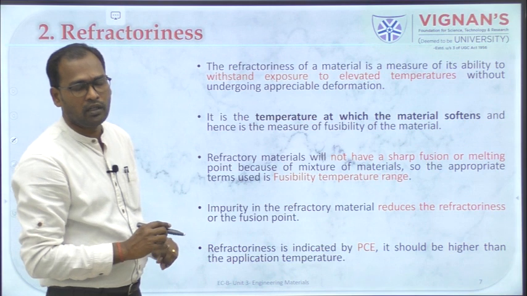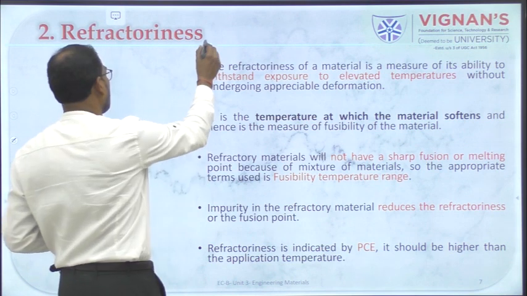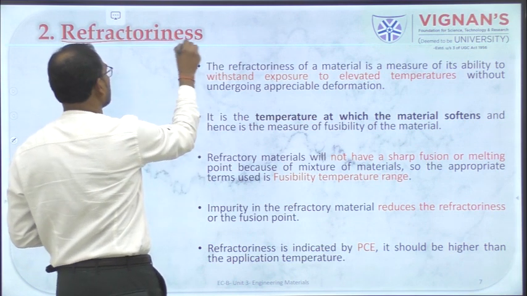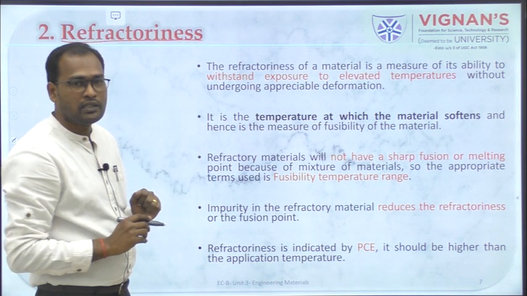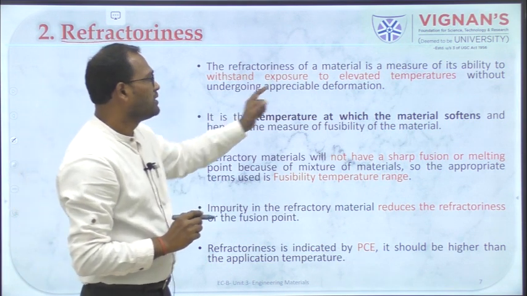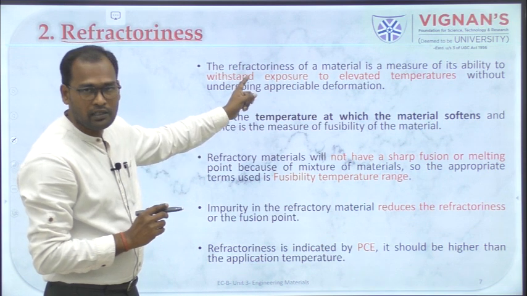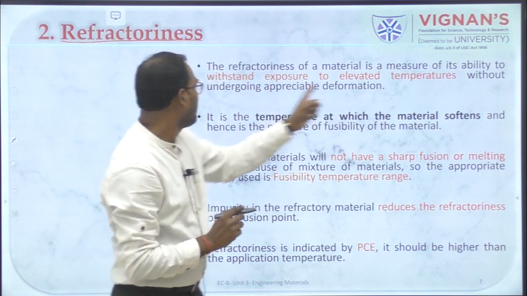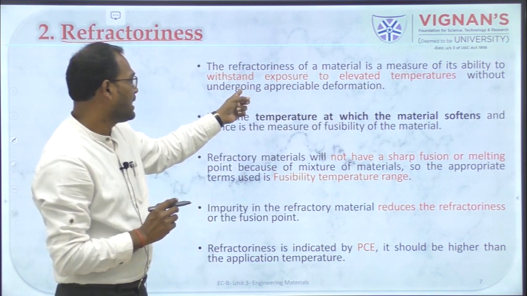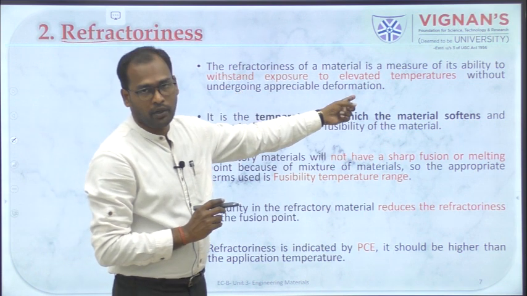Moving on to the next slide. And the second property which you are going to see is refractoriness, right? I have given the definition here. So refractoriness is nothing but the ability of a material to withstand higher temperature.